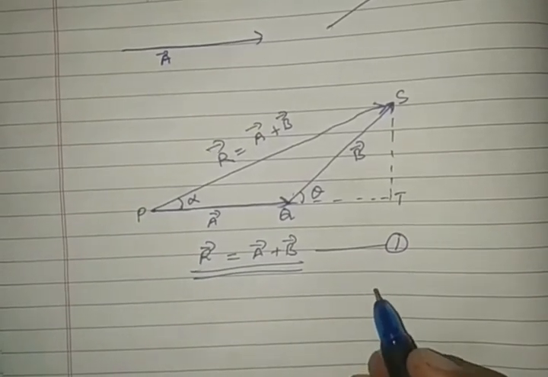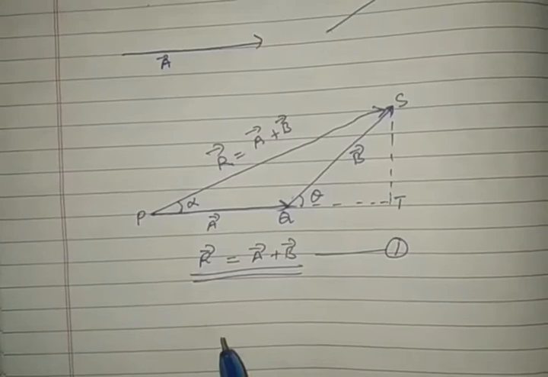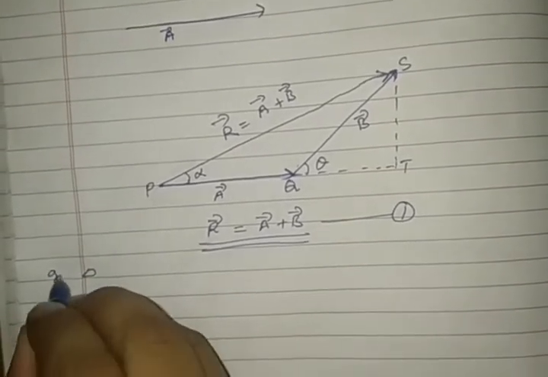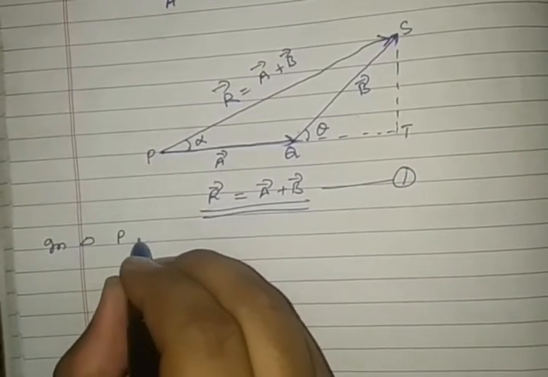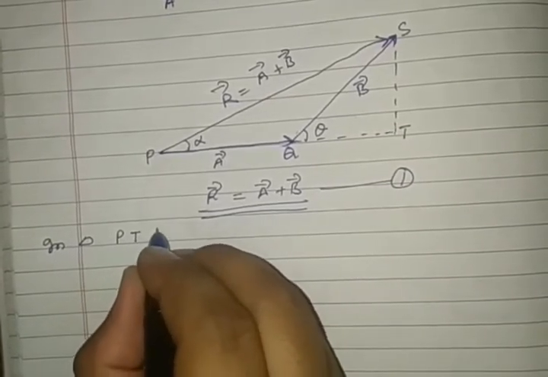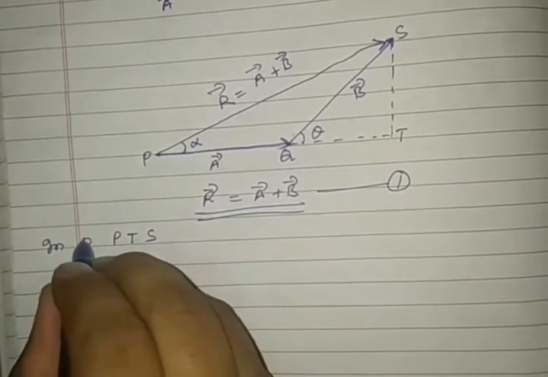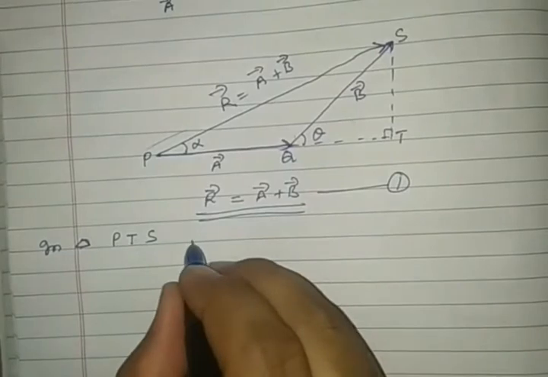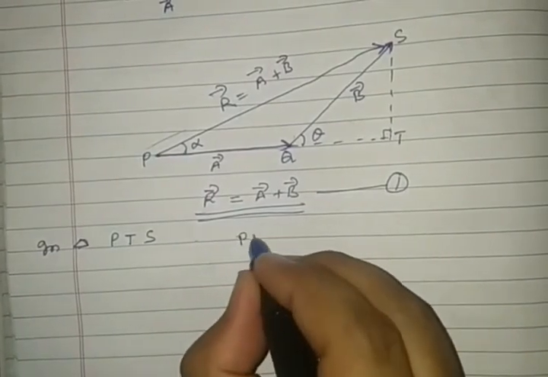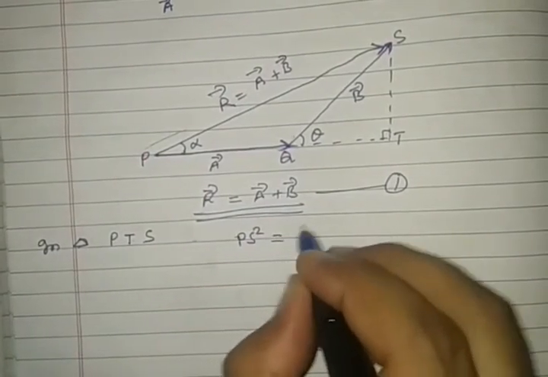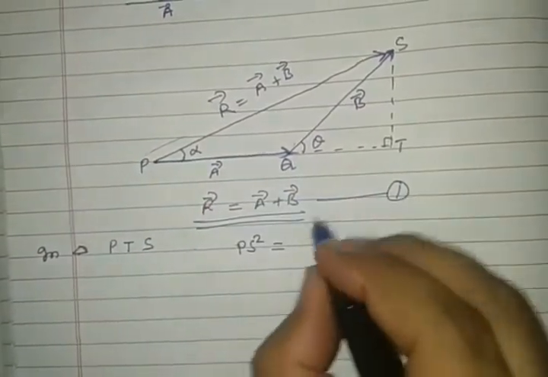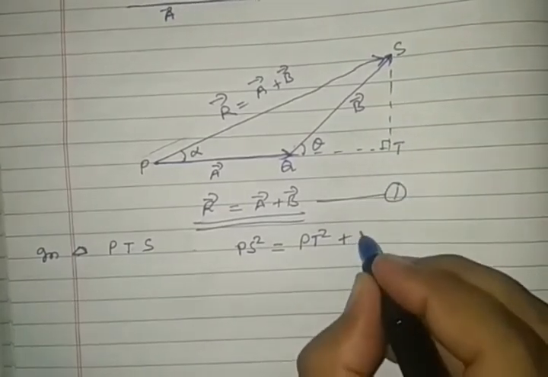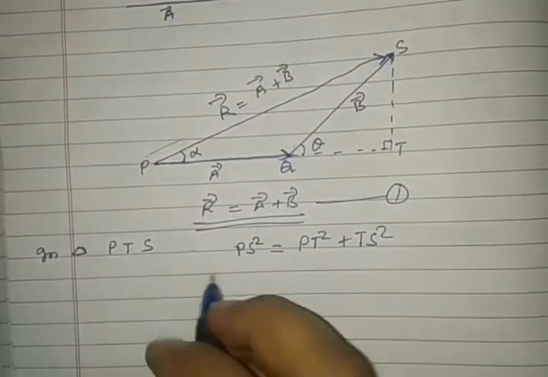See carefully, the mathematical formula to calculate the resultant vector R is this. See in triangle PTS, this is a right angle triangle. Using the Pythagoras theorem, PS square is equal to PT square plus TS square.